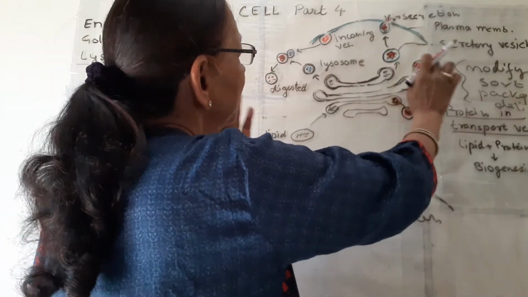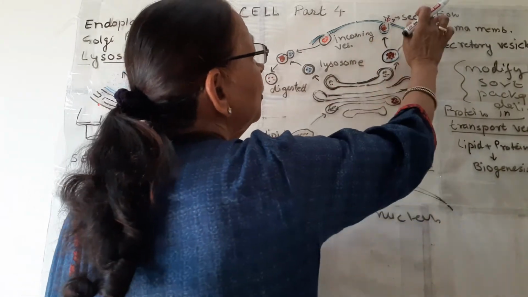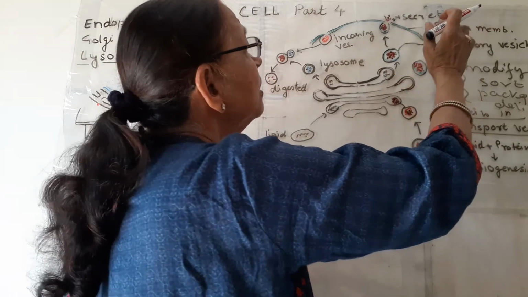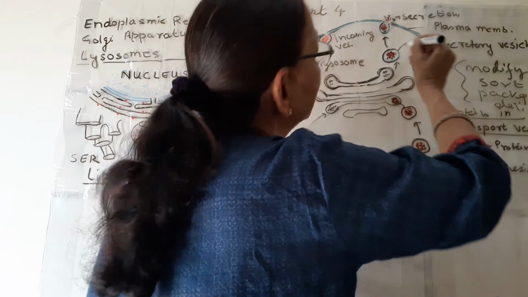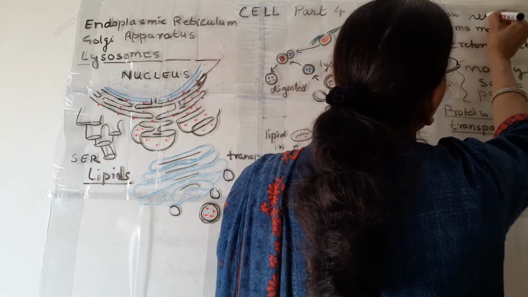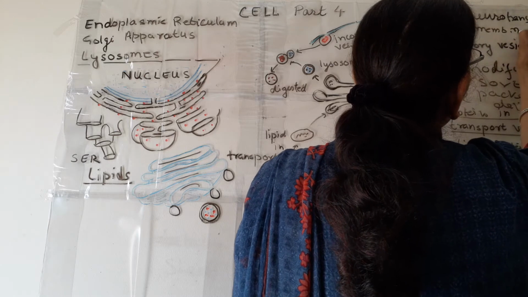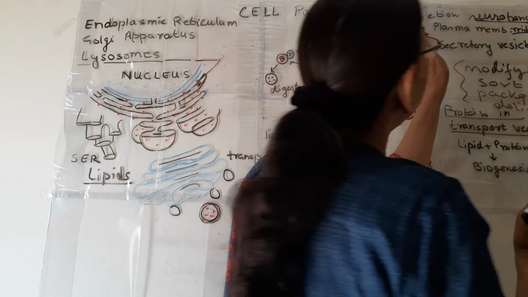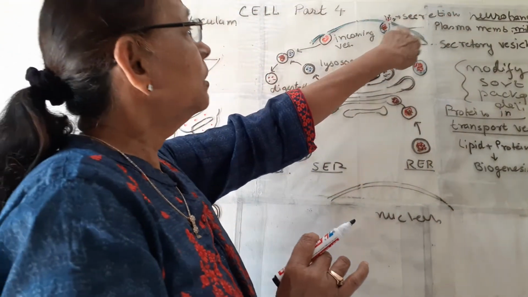These proteins are used inside the cell or they can go out of the cell for the need of other cells, as secretions such as neurotransmitters or any other secretion.